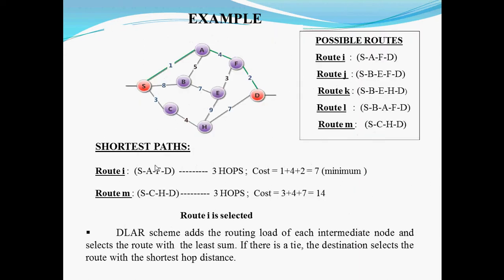For example, we see that 5 possible routes are available. Shortest routes are available in the network, and among these the 2 shortest paths are route I and route M. In both routes, the first one is 3 hops and the second one is also 3 hops, but the first one is comparatively better because its cost is low. So we select that route, and through that the data is transmitted.